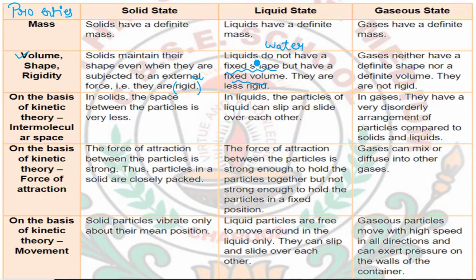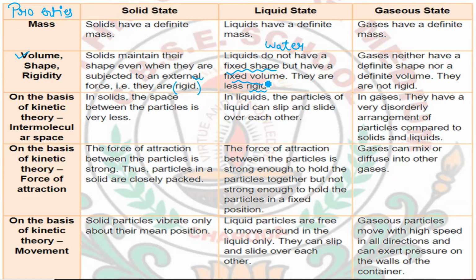The shape of liquids can be changed according to the container in which they are kept, and hence they are less rigid. They are rigid in the sense that they have a fixed volume, but they are not like solids, whose shape cannot be easily changed.